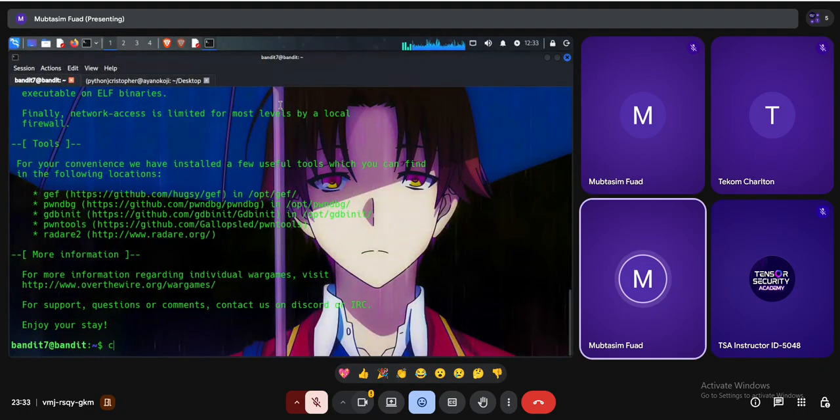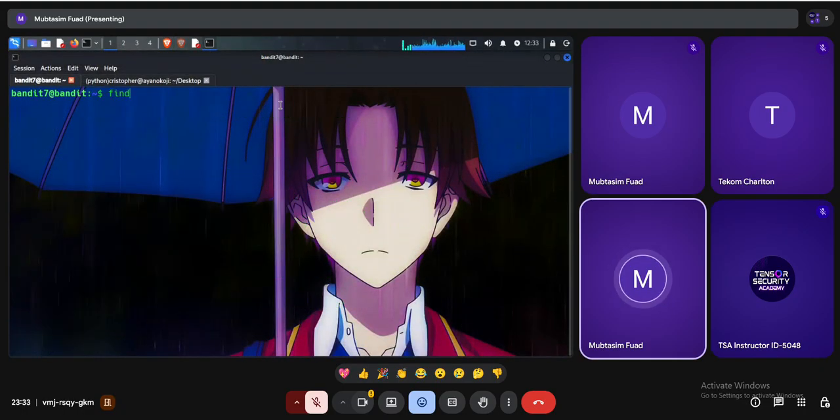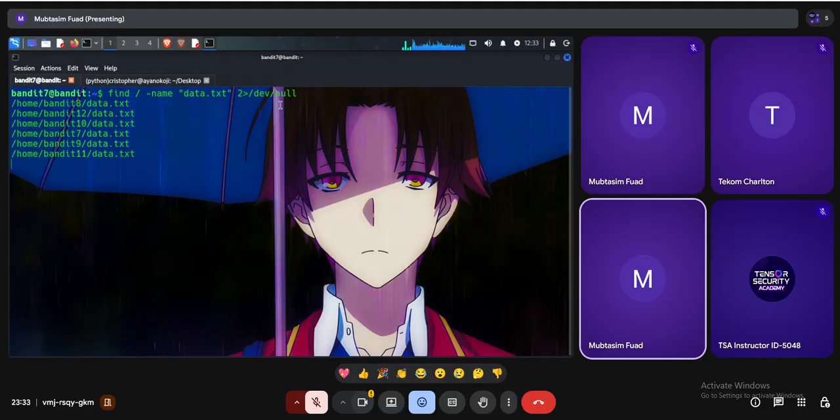Again, we will use the find command. So find, then in the whole directory, -name data.txt. The file name is data.txt, and I will redirect all the errors to /dev/null. Simple. So there are multiple files. Which file should I read? As we're the bandit7 user, we only have access to the bandit7 file. So let's try to read this one.